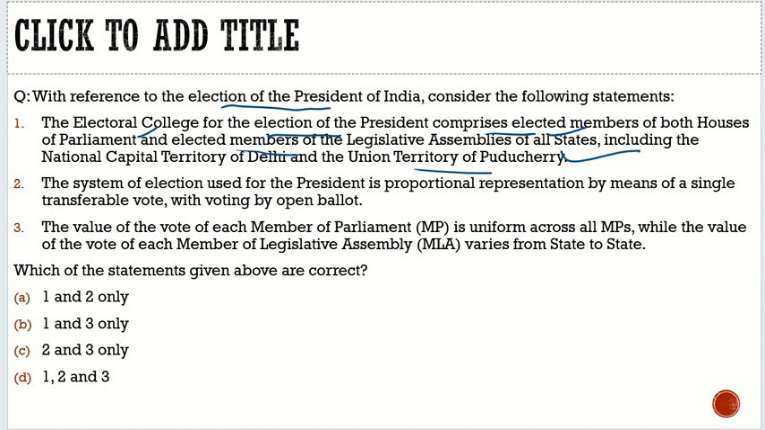What about the status of J&K? That is not yet defined. That we will know in 2027 if J&K is still a UT.